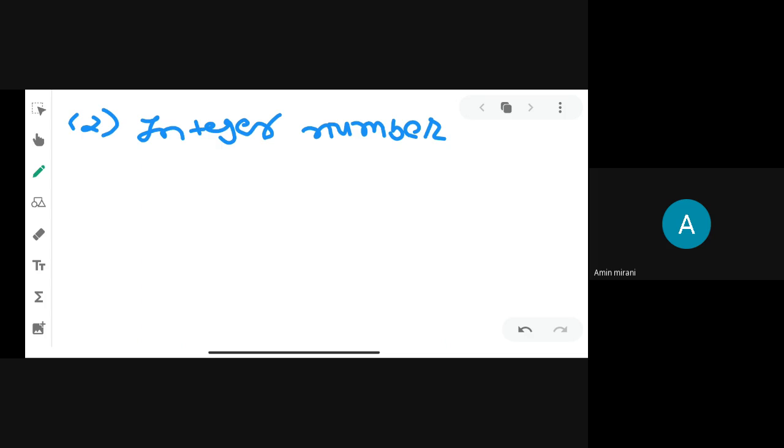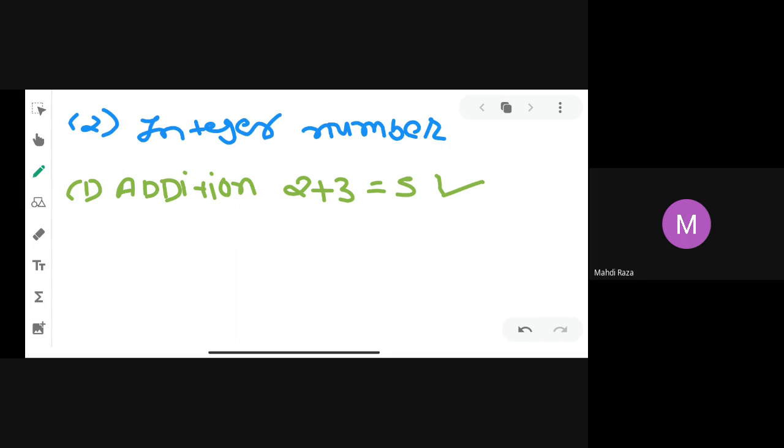It is a group of numbers. So whenever you do these four mathematical operations, first operation, addition: 2 plus 3 is 5. So 2 and 3 are integers and we get the answer 5 as an integer. So we can say that integers are closed under addition.